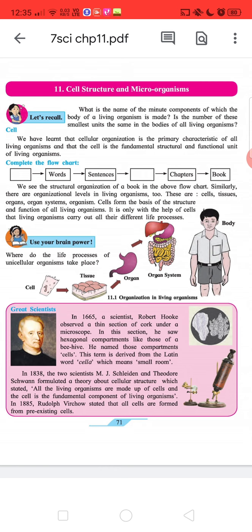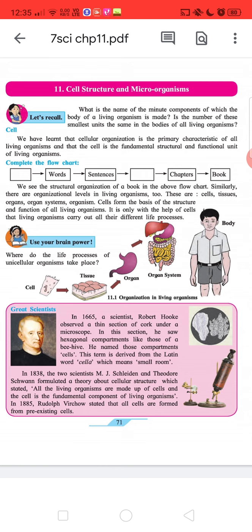Heading: Cell. We have learned that cellular organization is the primary characteristic of all living organisms and that the cell is the fundamental structural and functional unit of living organisms. Heading: Complete the flowchart. Box 1 empty. Box 2 words. Box 3 sentences. Box 4 empty. Box 5 chapters. Box 6 book.